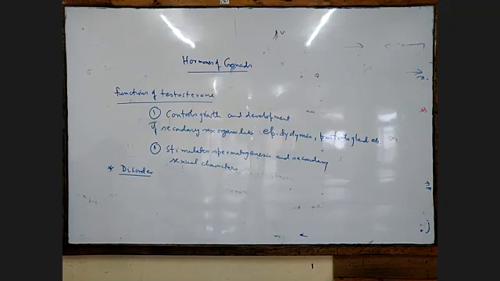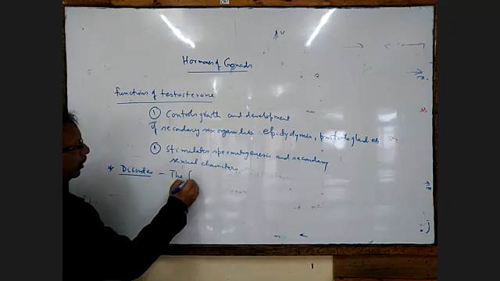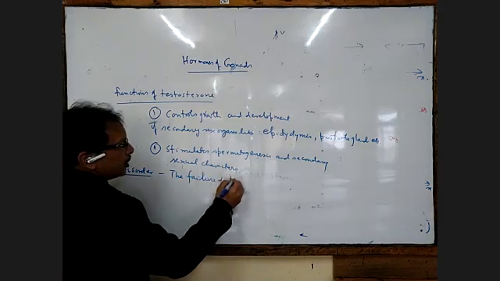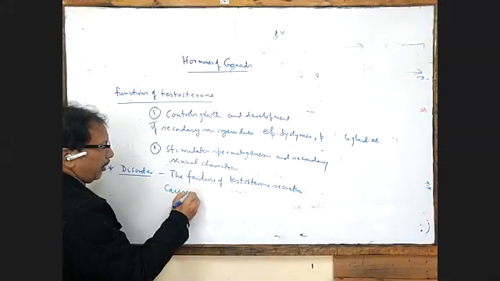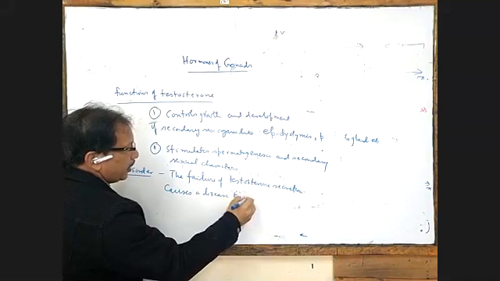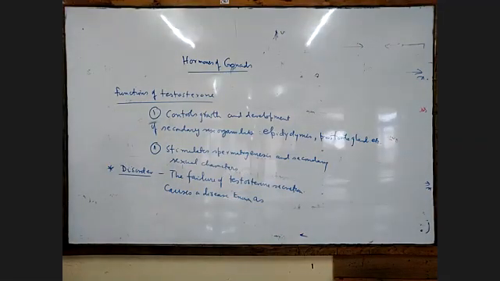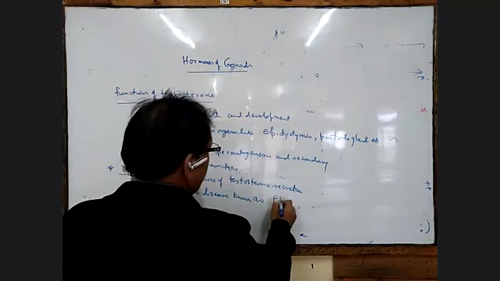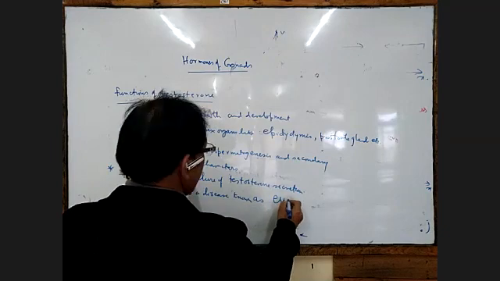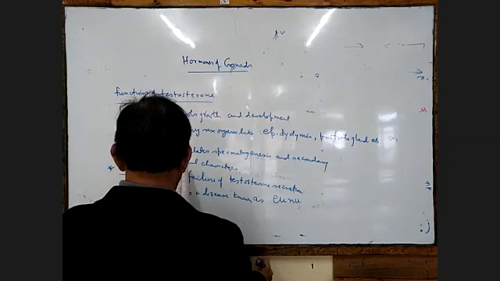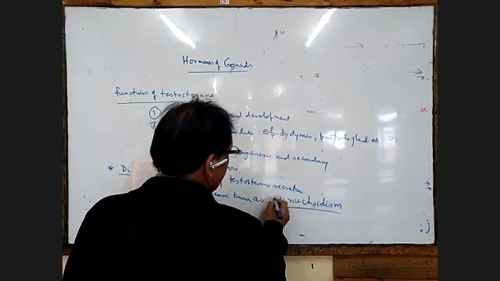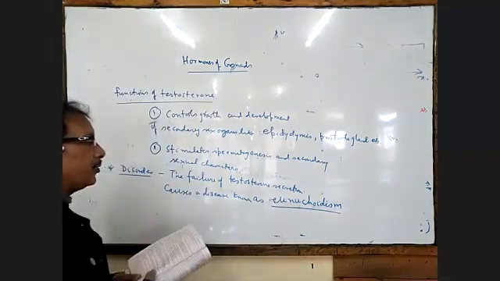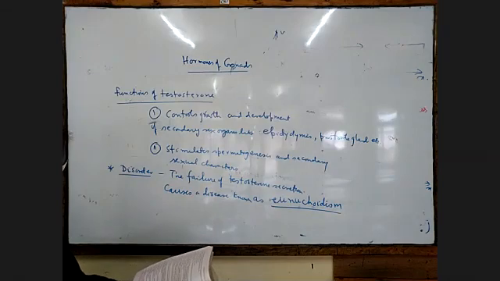If the testosterone will be less, the failure of testosterone secretion causes a disease called eunuchoidism. That is written with an E, eunuchoidism.